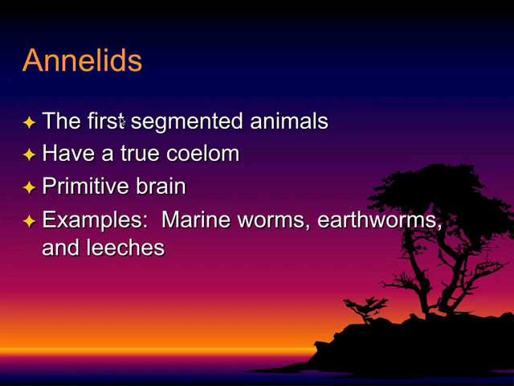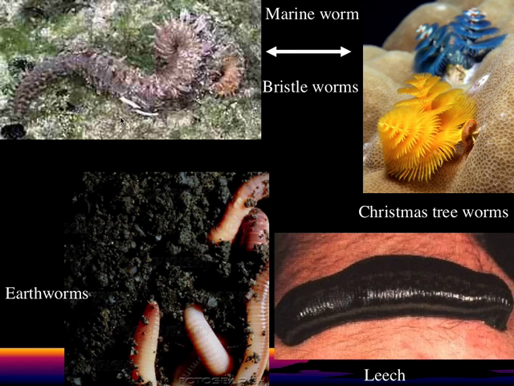Next up, we have annelids. So annelids are the first segmented animals that we have. They absolutely have a true coelom, or a true body cavity. They have a very primitive brain, these guys, and examples include marine worms, earthworms, and leeches. So again, some cool pictures. We have marine worms, Christmas tree worms. They look pretty cool. We have the leech, and then the earthworms.